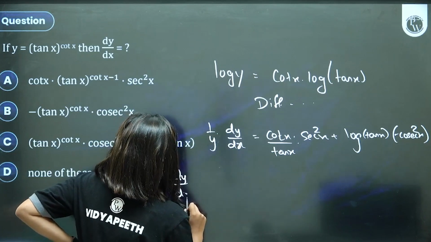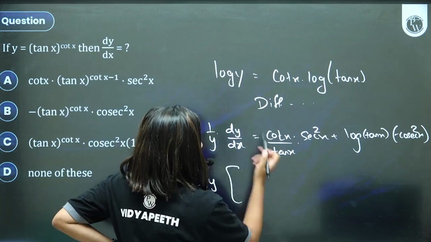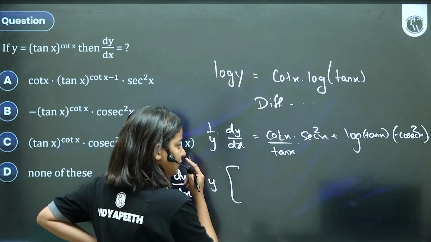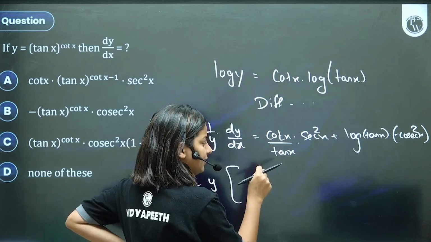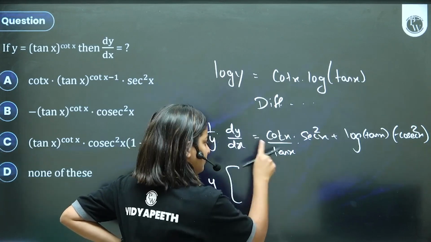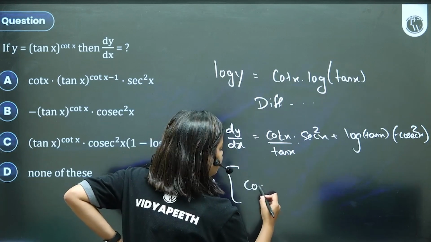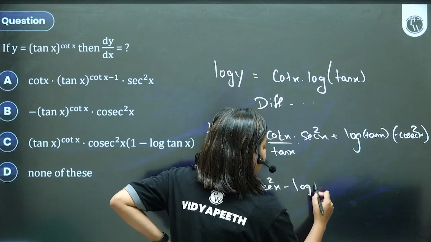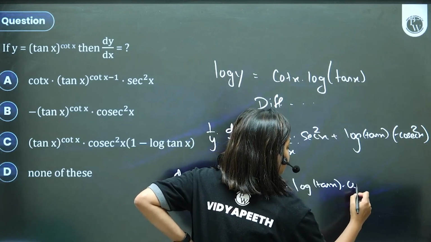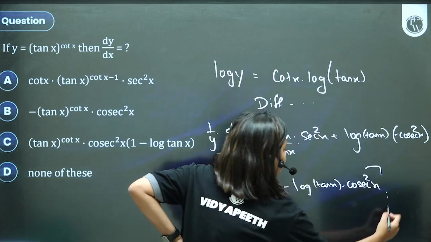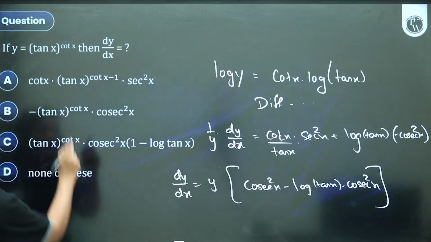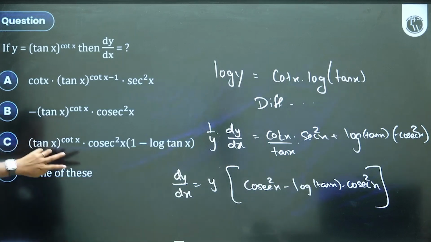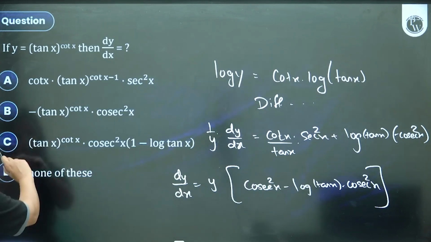dy by dx is equal to y into cot by tan, which is cos by sin upon, let's say, cot square. Cot square into sec square, cos by sin, 1 by cos, cos cancels, 1 by sin. This becomes our cosec square. Check for yourself. Cosec square minus log of tan x into cosec. I've taken that minus sign out, and now I can also take cosec square out and put the value of y back. If I substitute the value of y, which is tan raised to cot, and take cosec square out, isn't it the same thing?